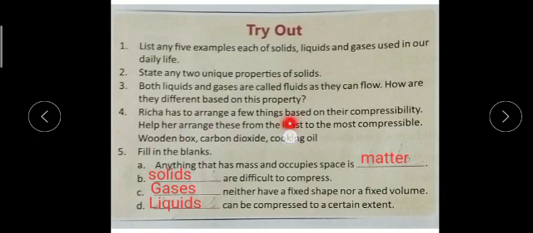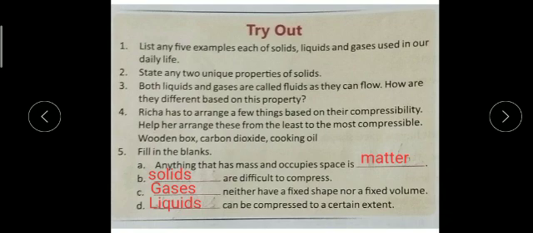Now you have to arrange a few things based on compressibility. Compressibility is the property of whether we can press the substance or not. Here we have to arrange these from the least to the most compressible. We all know that a wooden box we cannot compress because it is a solid state of matter. So first the wooden box will come, second cooking oil, third carbon dioxide. Questions 1, 2 and 4 you do by yourself. The third I will send you the proper one.